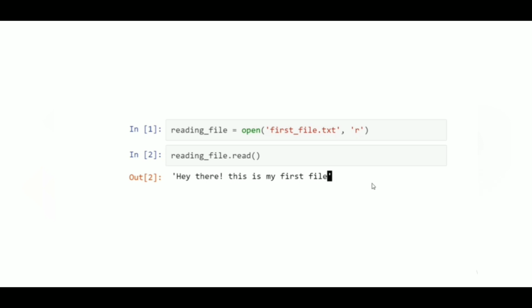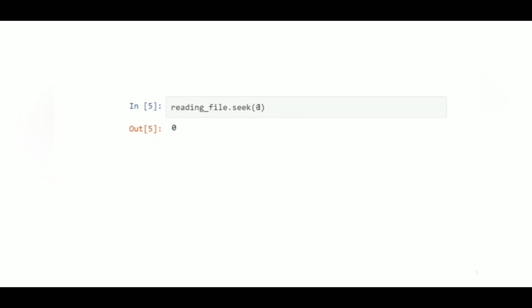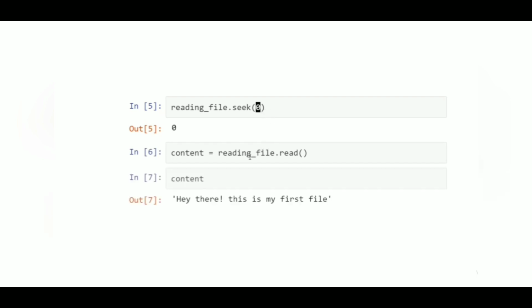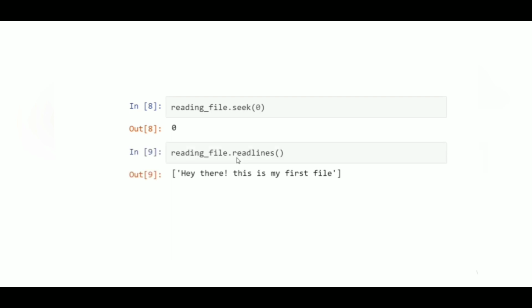For this we have the seek method, and it takes the parameter where our cursor should be placed, the index position. So we have 0 at the beginning. Now again read the file into the content, and when we check the content we will get our data. Okay, now again just place our seek back to the initial position.